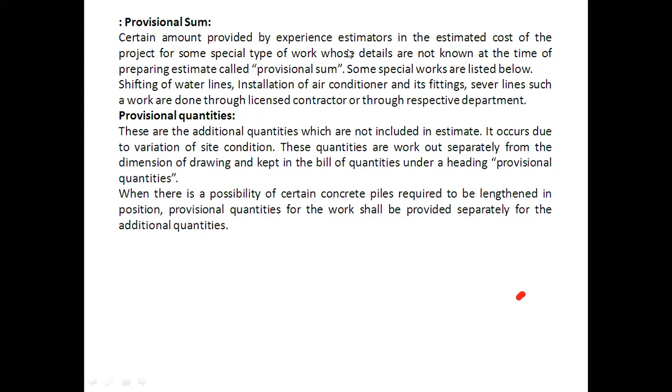Shifting of the water lines, as I said earlier, there are some special works which are not there initially, but these are added at the last moment. Okay. Or whenever our project is going on, you realize, yes sir, I have to add this particular work.